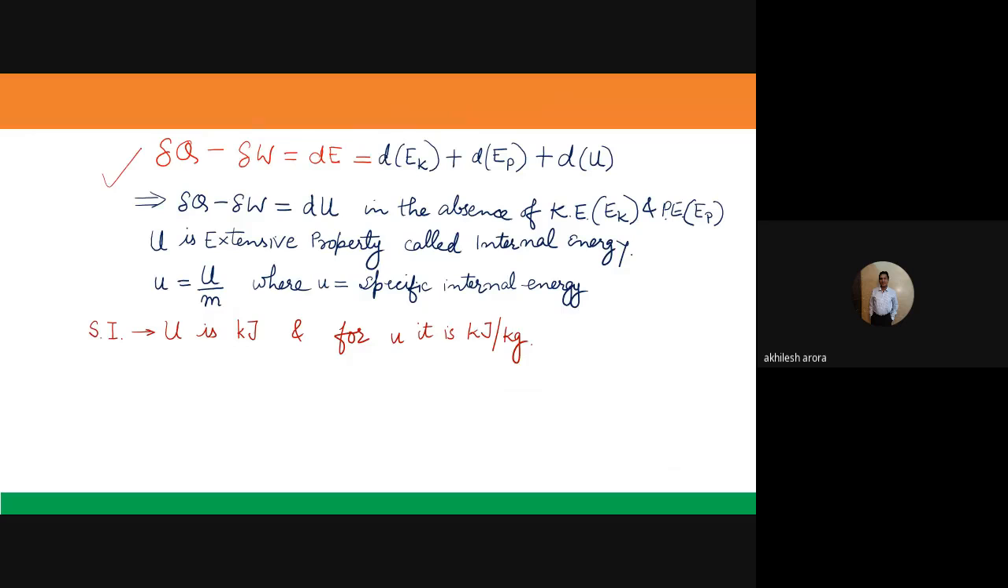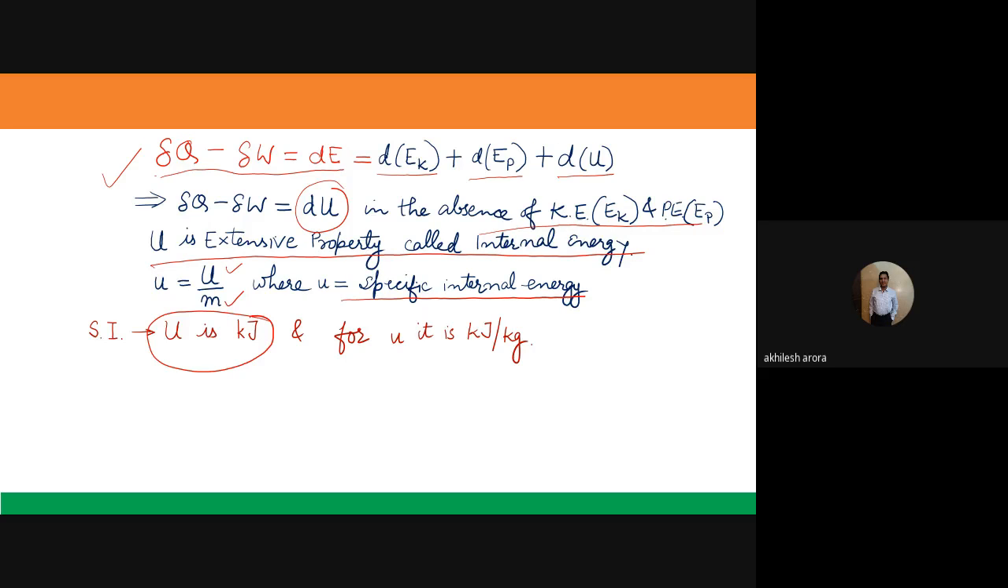I have written once again this equation: delta Q minus delta W is equal to dE, where dE is equal to the derivative of the kinetic energy part, the derivative of potential energy, and the derivative of internal energy. So in the absence of kinetic and potential energy terms, the term dE comes out to be dU only, and this U is an extensive property called the internal energy. If I divide this capital U by mass m, then it becomes specific internal energy. The unit of U is kilojoules, whereas for small u, the specific internal energy, the unit is kilojoules per kg. Any questions till now?